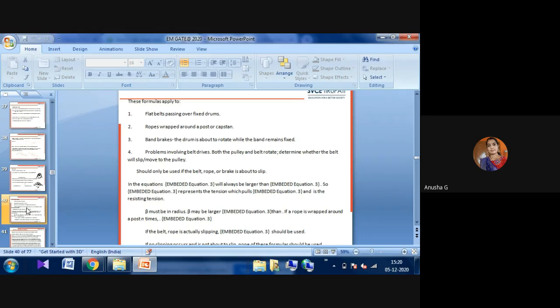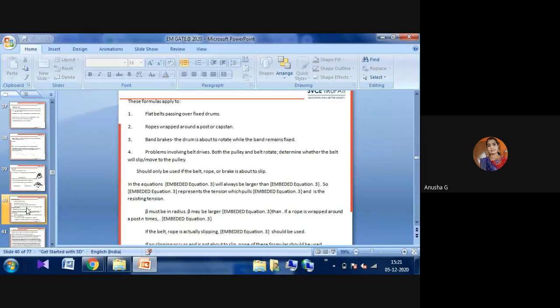That distance is the drum band brakes. Okay, some problems involve belt drives, where both the pulley and the belt rotate here. Determine whether the belt will slip or move with the pulley. If suppose some brake is applied here, what will happen? The total wheel will also move, and then the total belt also will move here.